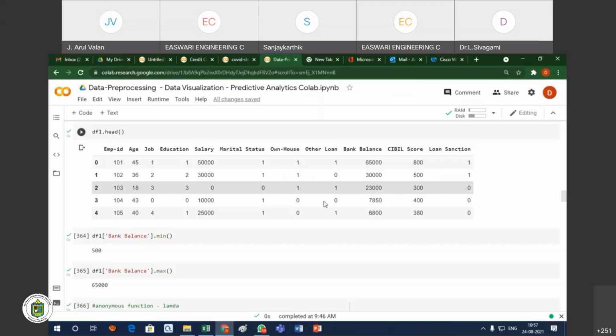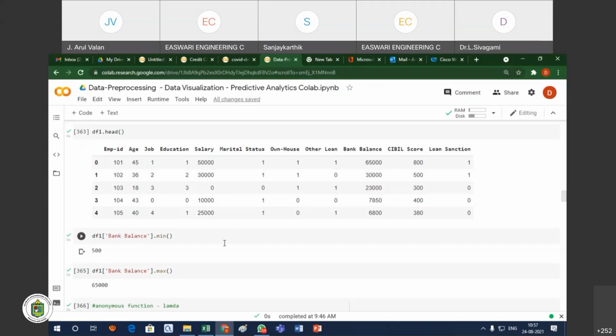Here you see the salary and bank balance. If you want, the CIBIL score also we can do. Some people may have a bank balance of 100 rupees, and some people may have a bank balance of 1 crore. Then you see the range of values: 100 also there, 1 crore also there. Then the data set will not be good. So I want to normalize the data within the range of 0 to 1. Whatever the value may be, I will normalize it within the range of 0 to 1.